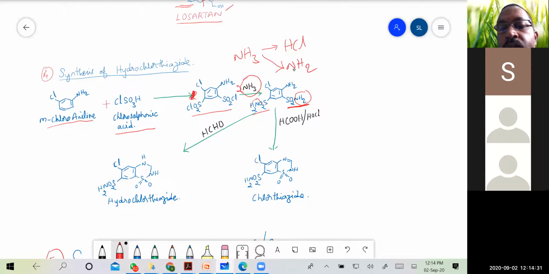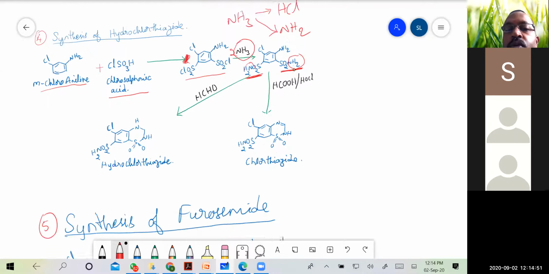So chlorosulfonic acid has made for the introduction of two SO2Cl groups, which are meta to each other, and then on treatment with ammonia, it has led to formation of sulfonamides, two groups.